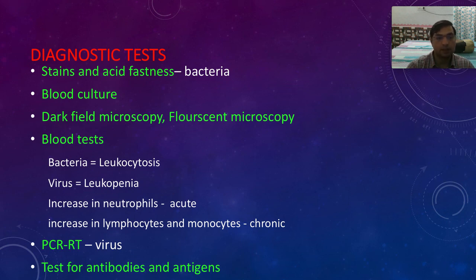Then we have another test, polymerase chain reaction, with reverse transcriptase, where we reverse transcribe the RNA of the virus, and we make multiple copies of that viral DNA, and we do the testing. For example, the PCR test is being done for coronavirus to detect COVID-19. Then we have antibody and antigen testing. We can specifically test the antigens and antibodies. For example, we have already studied hepatitis, right? For hepatitis, we do antigen and antibody testing.